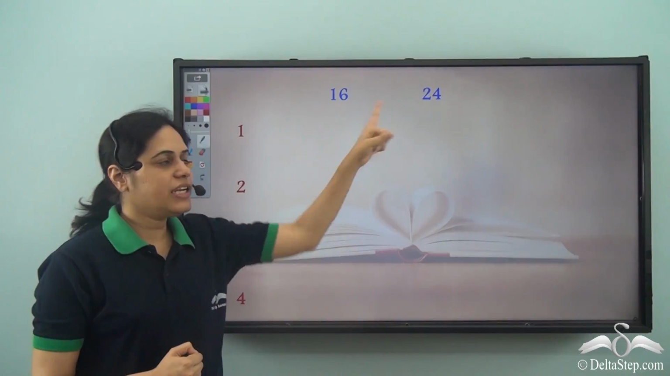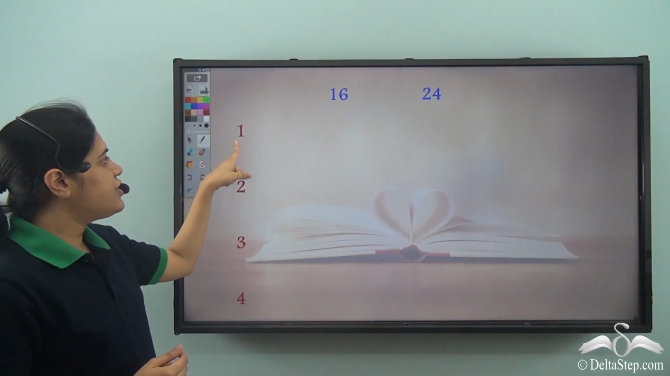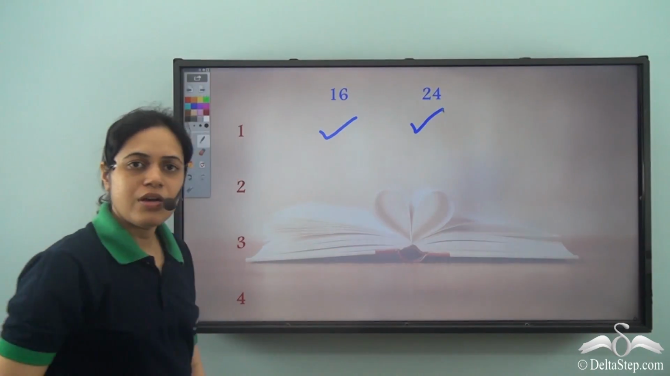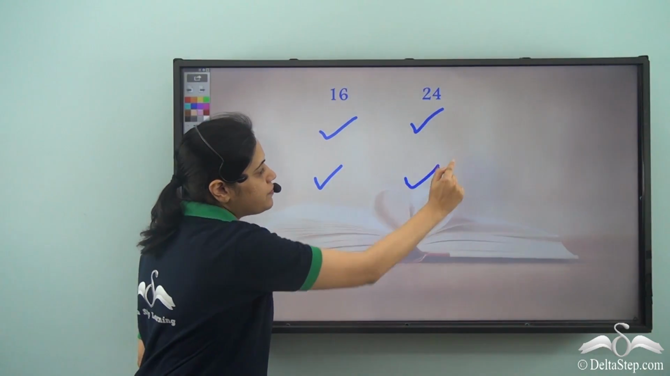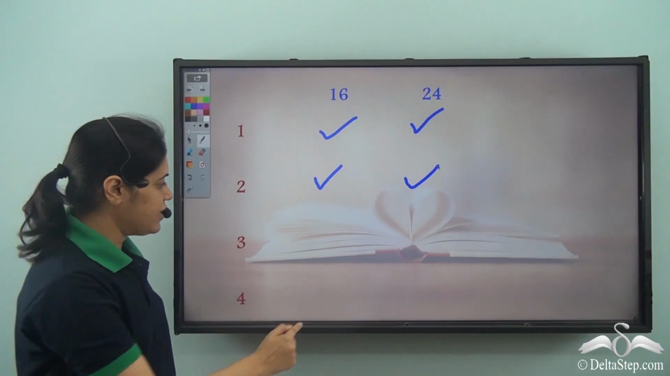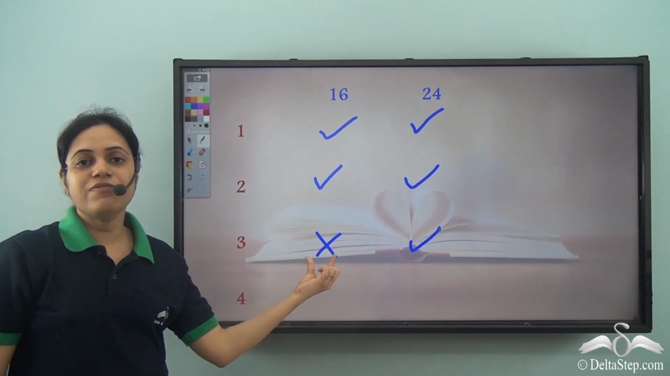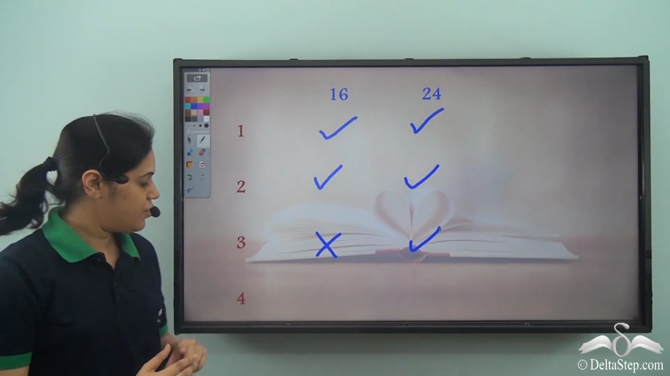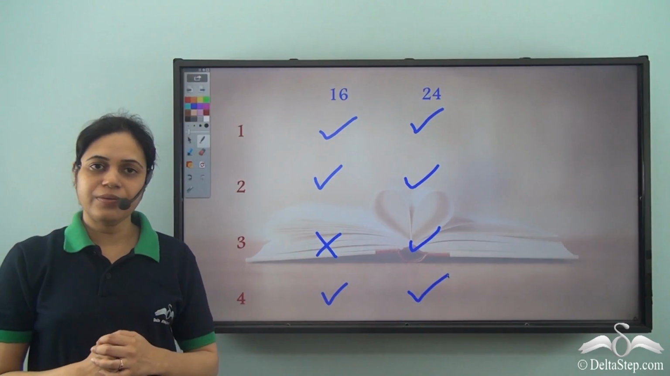So there are 16 and 24 different types of candies. Now if Alan distributes it to one friend, he can do that. If Alan wants to distribute it to 2 friends, he can do that. But if he wants to distribute it to 3 friends, he cannot do that because there is one candy remaining with him, which he does not want. If he wants to distribute it among 4 friends, he can do that.